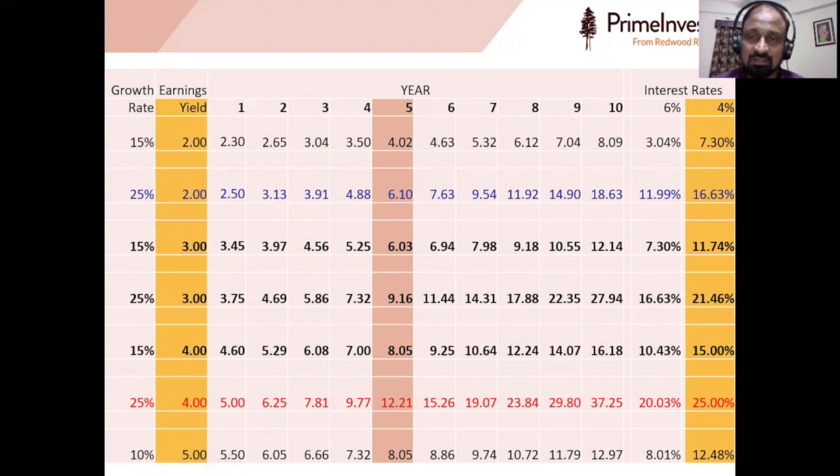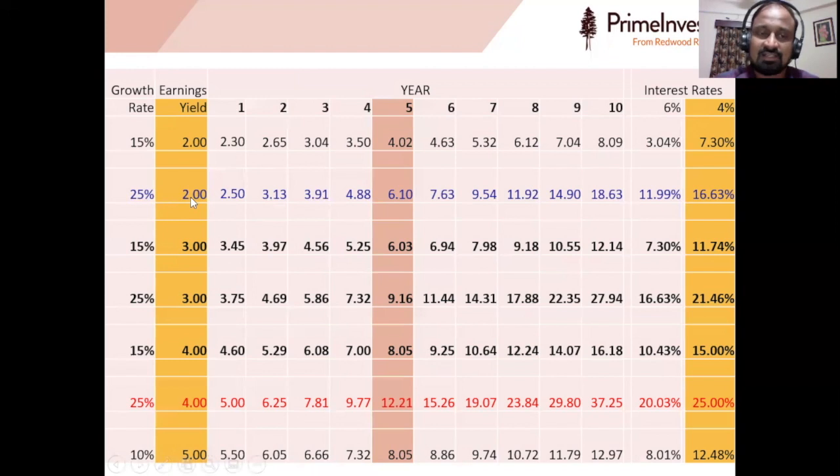Whatever it is generating after the 5th year is only the returns you are making. So if you are buying a stock at 2% earnings yield, then there is every chance that you will not make any money in the next 5 years. It can happen through consolidation, or it can happen through PE derating, or whatever way it is. But that is the case.